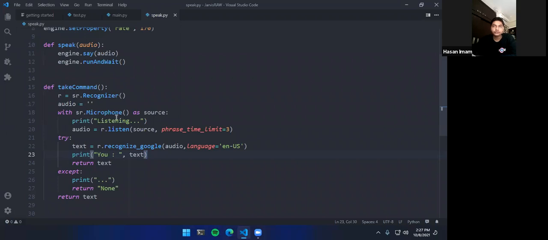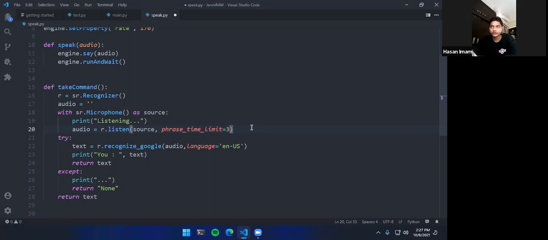Then we have the microphone, so we can speak, and it prints "listening". Phrase time limit is 3. What the phrase time limit does is set how big your packet should be. If I set the phrase time limit to 30, it will keep listening to me for 30 seconds and not respond to anything. So I will just go with 3.